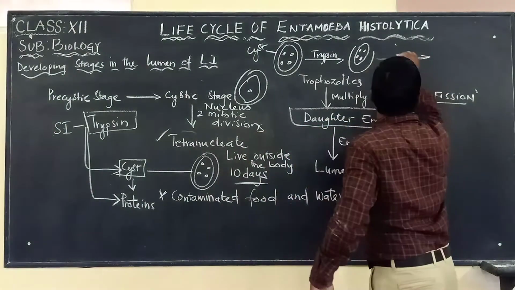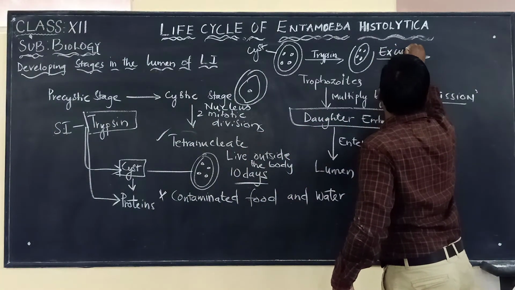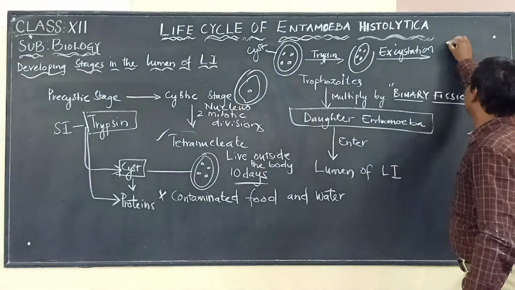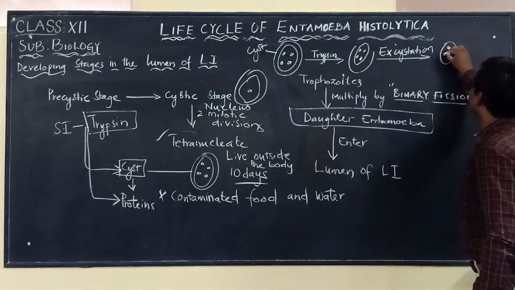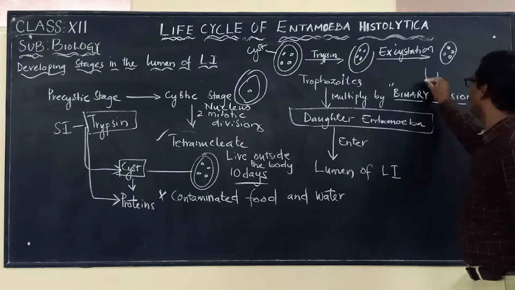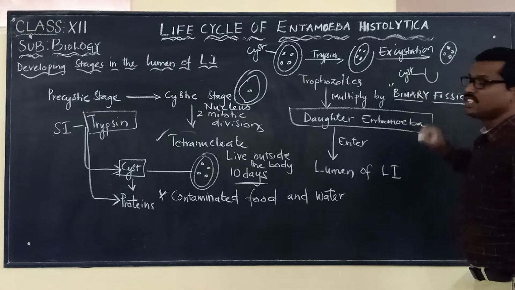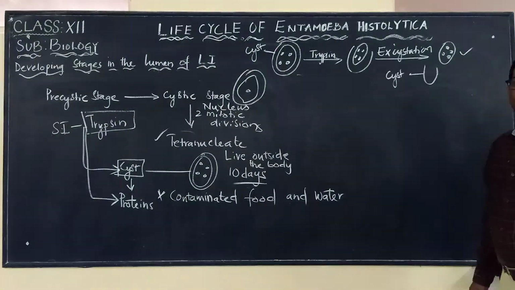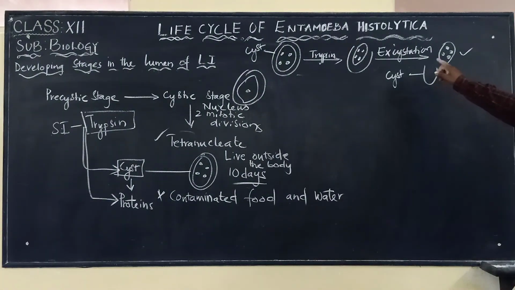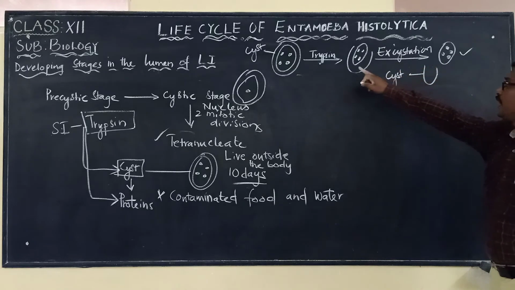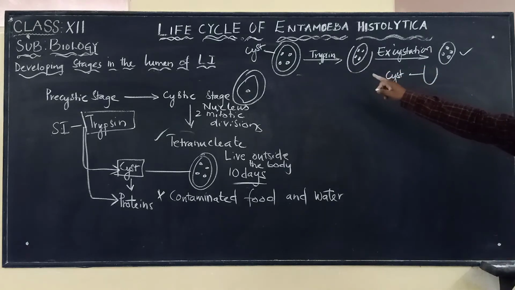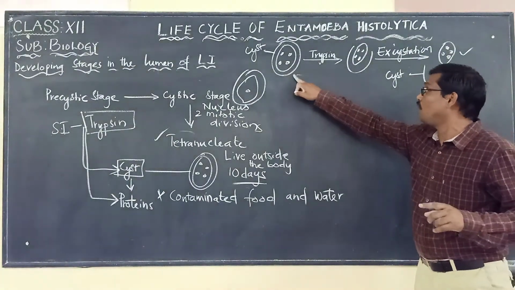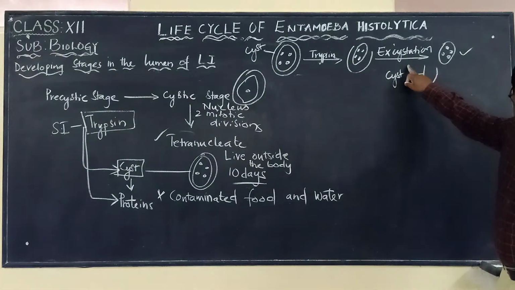We call this excystation, which means it is completely apart from the cyst wall. So this is what happens. The trypsin acted upon the cyst, which is made up of proteins, digested the cyst wall, and that we call excystation.